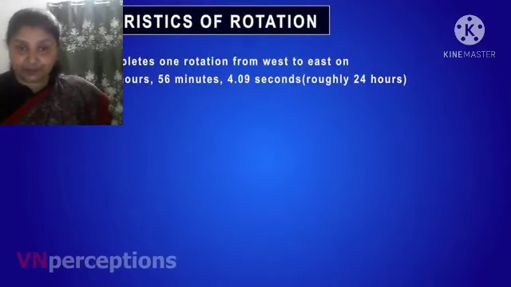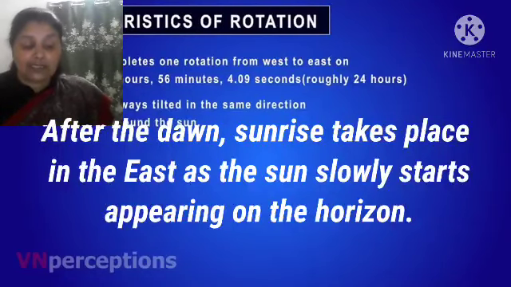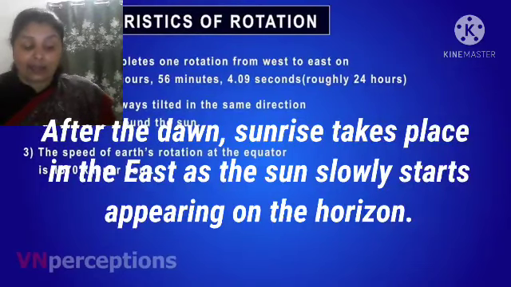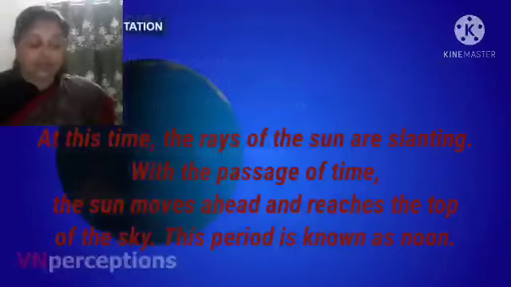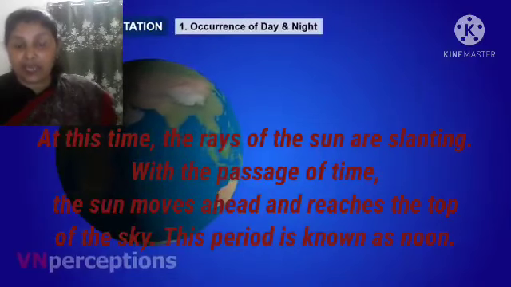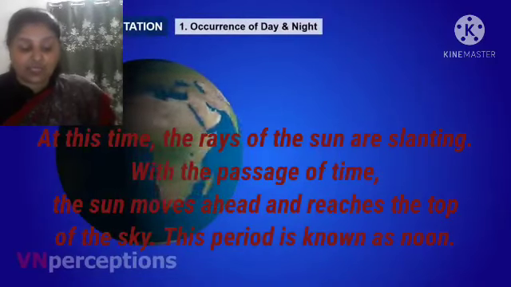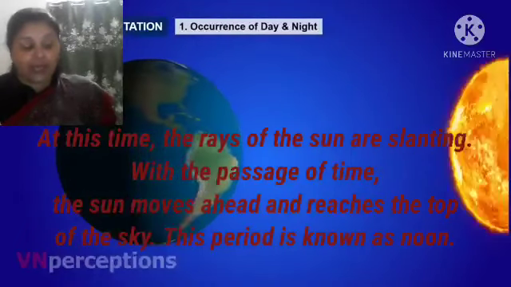After the dawn, sunrise takes place in the east. Sunrise takes place in which direction? In the east direction, as the sun slowly starts appearing on the horizon. And at this time, the rays of the sun are slanting. And with the passage of time, the sun moves ahead and reaches the top of the sky. And this period is called noon time.